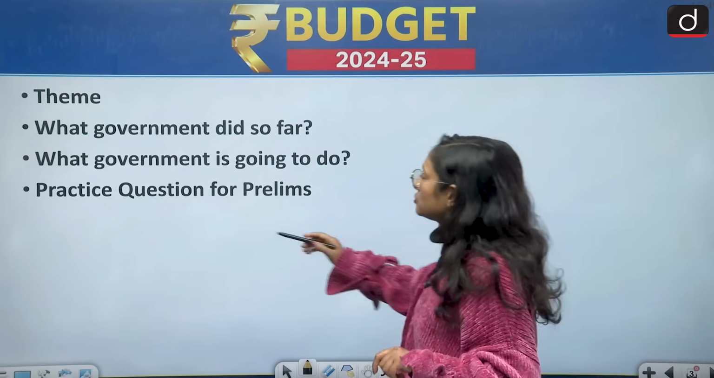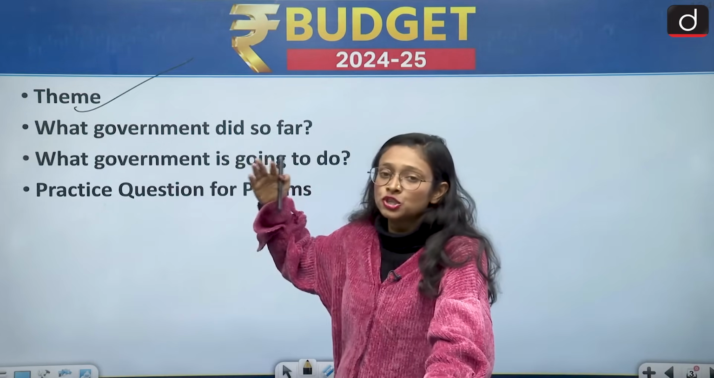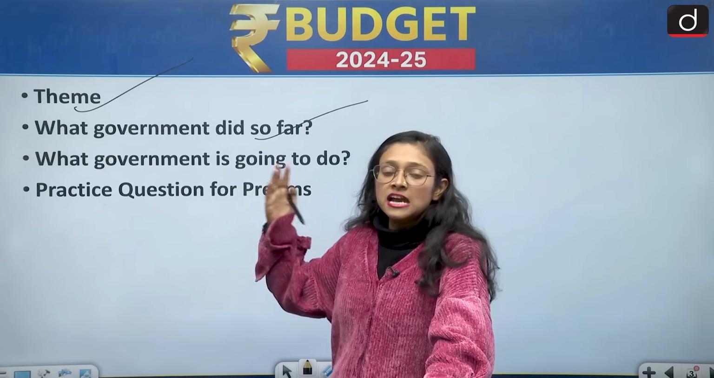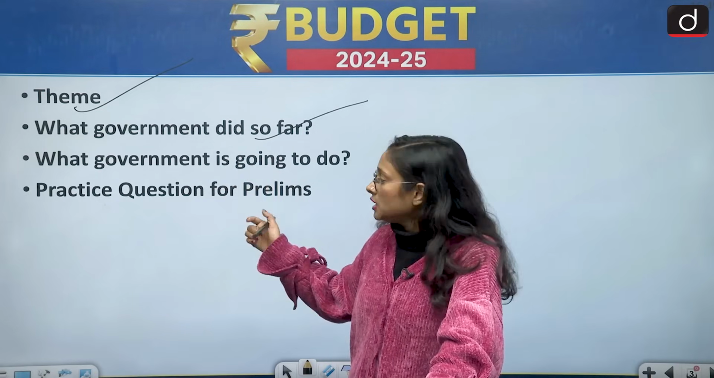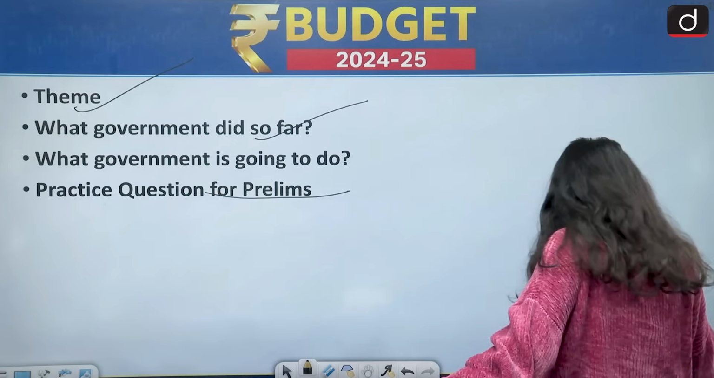First of all, we are going to discuss the theme of this particular budget, and then we are going to discuss the achievements of the government so far, and then we are also going to discuss the strategy of the government, what they have designed for the upcoming year, and also the practice question for prelims. So, moving towards the theme part.